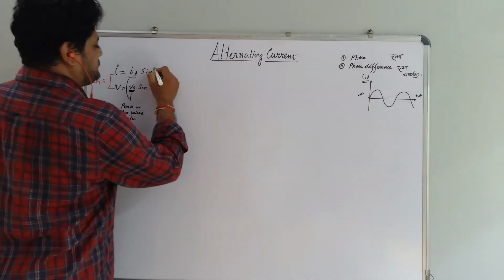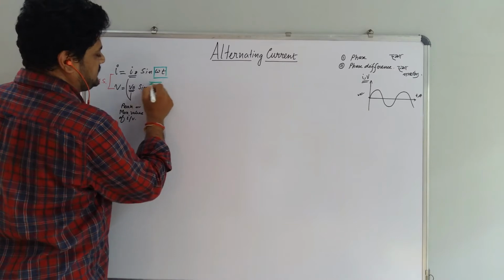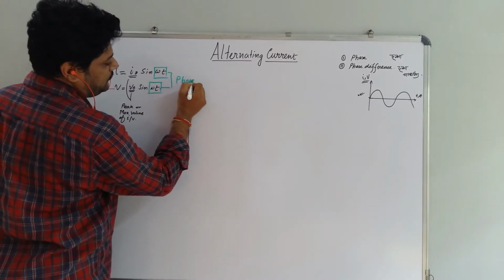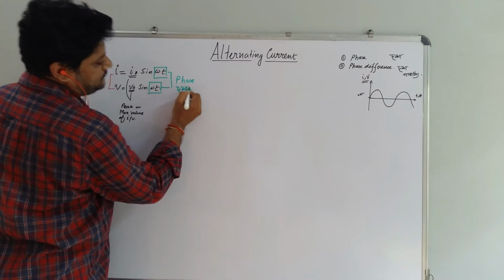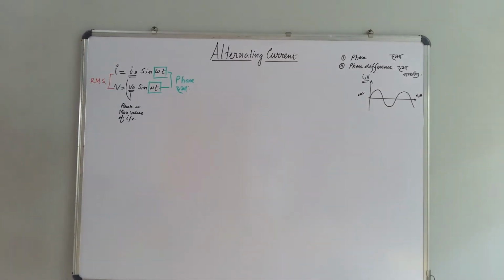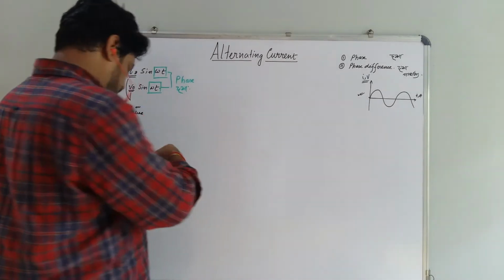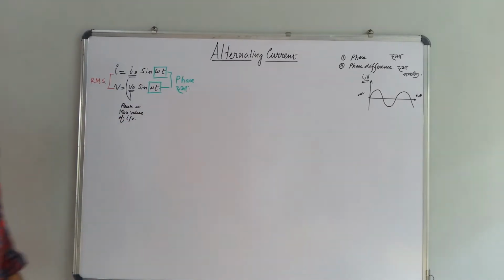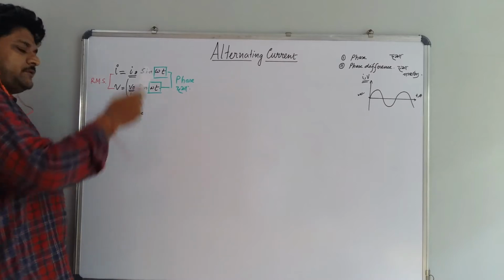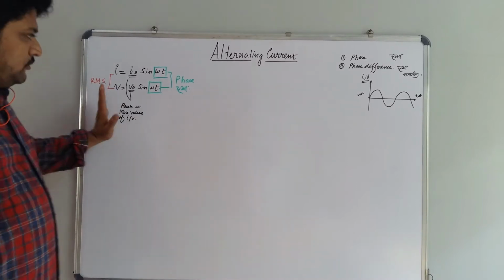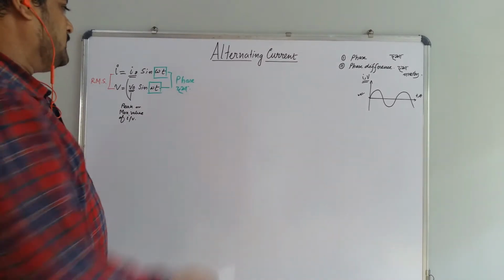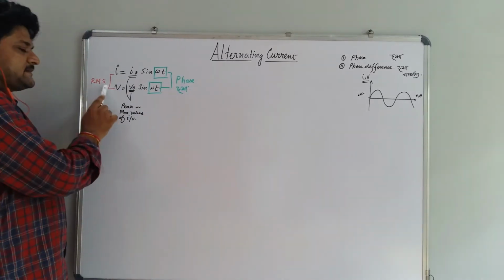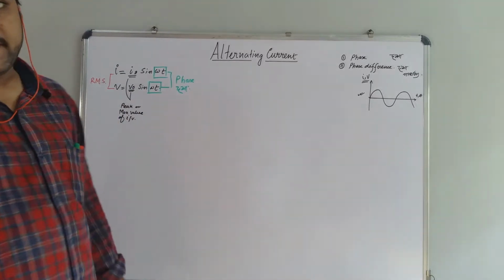This is the most important thing, that this omega t represents the phase or dosha of this alternating quantity. So by these two expressions we can define an RMS quantity. Already I have defined the peak value and phase. So today's topic is phase and phase difference. In the next video I will discuss the RMS value of the alternating quantity.